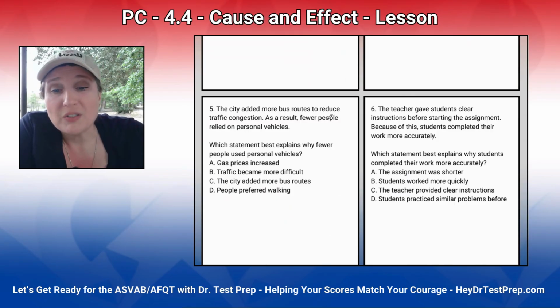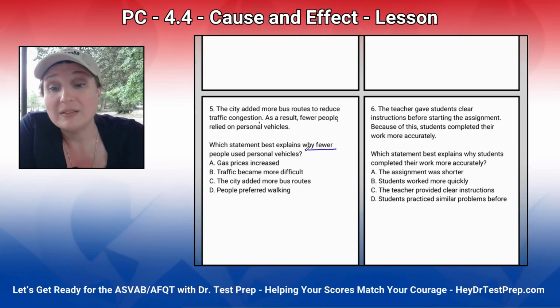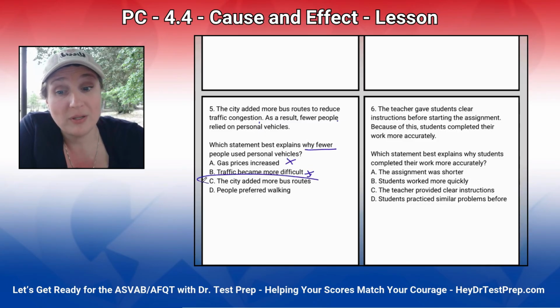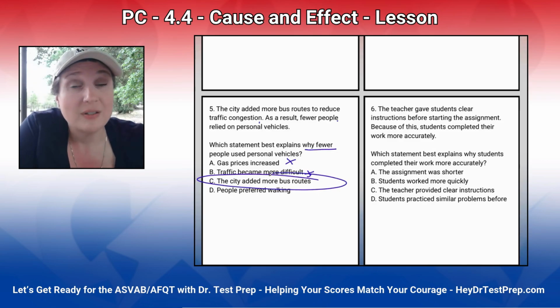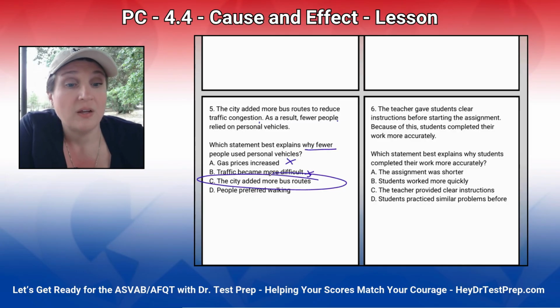A city added more bus routes to reduce traffic congestion. As a result, fewer people relied on personal vehicles. So which best explains why? Well, gas prices? Nope, that's not mentioned. Traffic became more difficult? Nope. Did the city add more bus routes? Yep, the city added more bus routes, and as a result, that happened. So what caused it? The added bus routes.